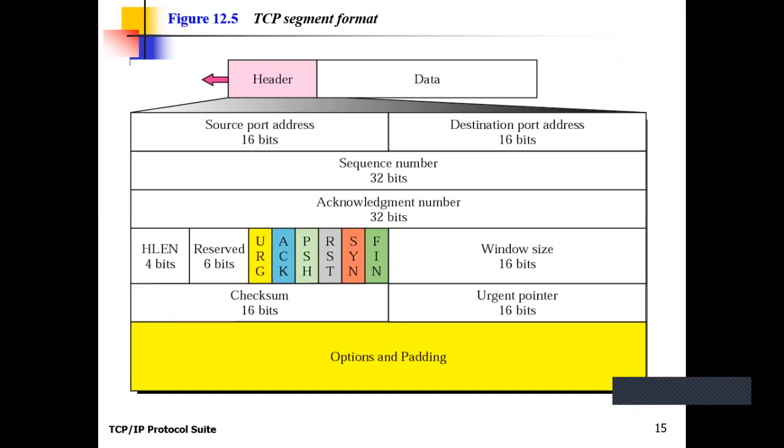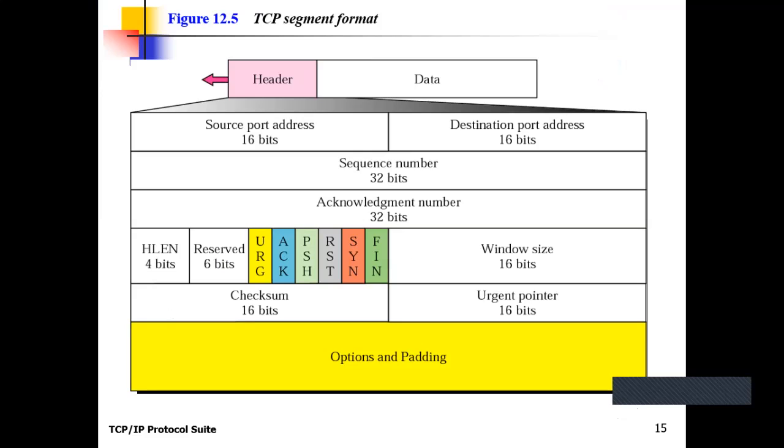This is the segment format of TCP. First of all, a TCP segment contains the header and then the data, similar to the UDP and IP protocol.